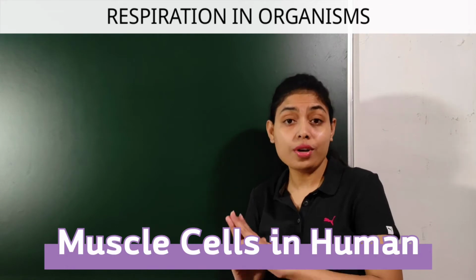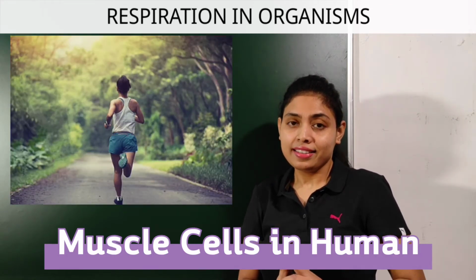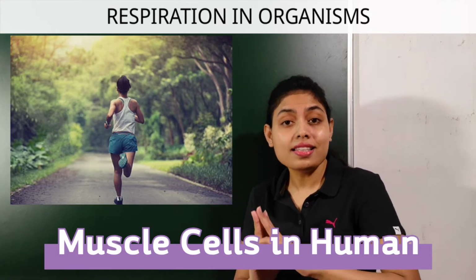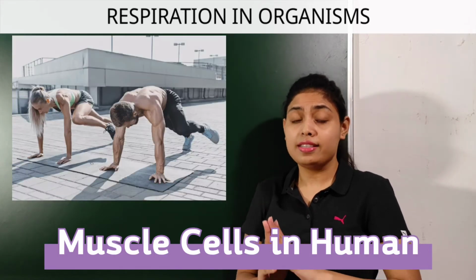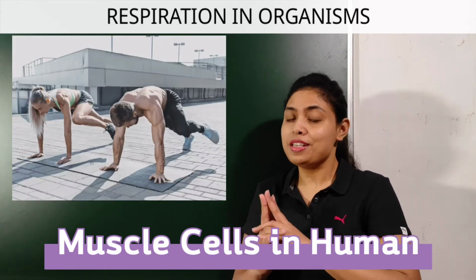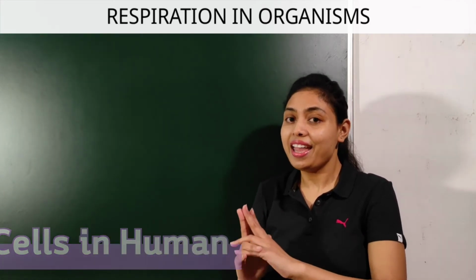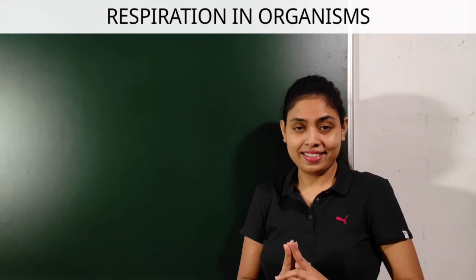Whenever we do vigorous exercise, what happens? Extra energy is needed. So, the muscle cells of the body use all the available oxygen that can be supplied by the blood. As a result, anaerobic respiration takes place in muscle cells.